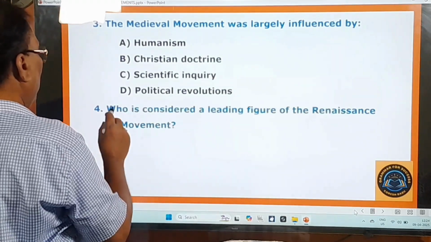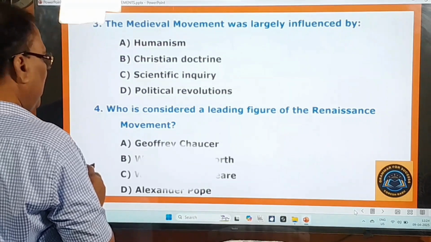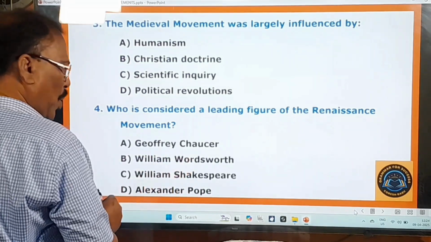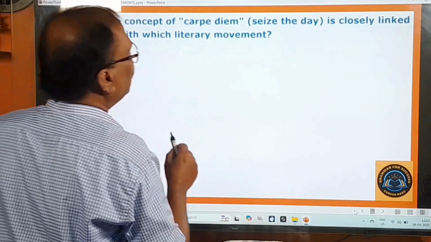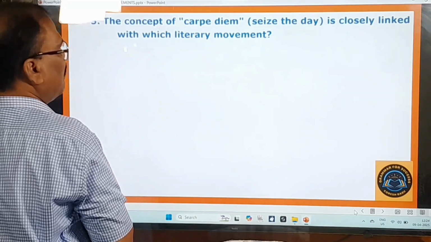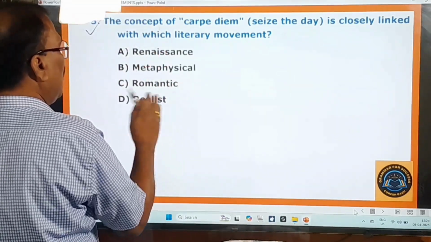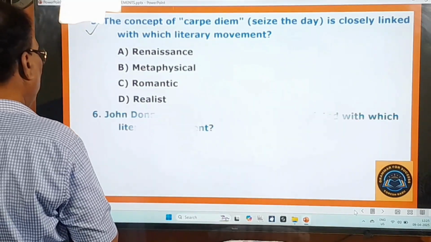Fourth question. Who is considered a leading figure of the Renaissance movement? Geoffrey Chaucer, William Wordsworth, William Shakespeare, Alexander Pope. Fifth question. The concept of carpe diem, seize the day, is closely linked with which literary movement? Please try to answer this question. Renaissance, metaphysical, romantic, realist movements. Okay. You go to the sixth question.